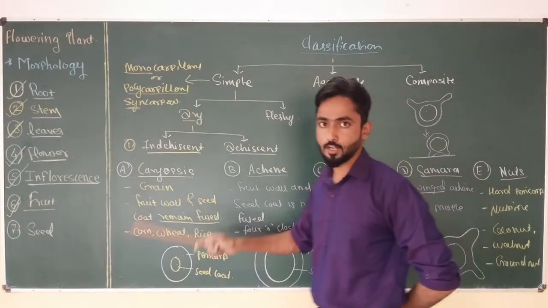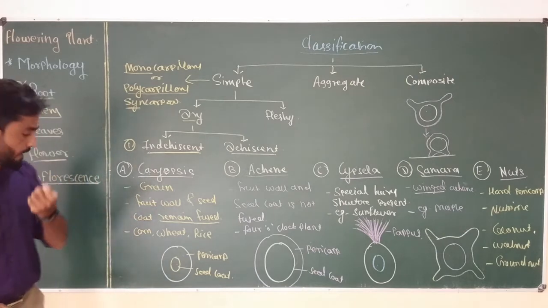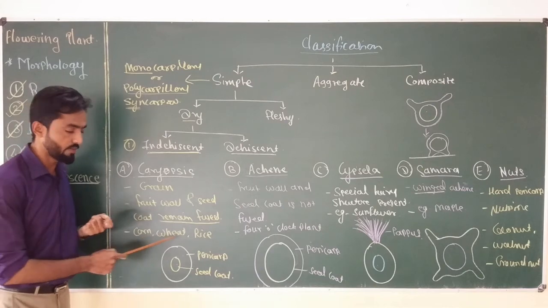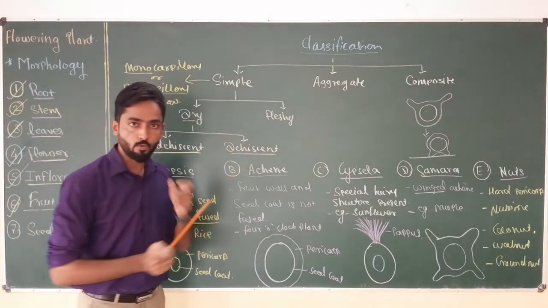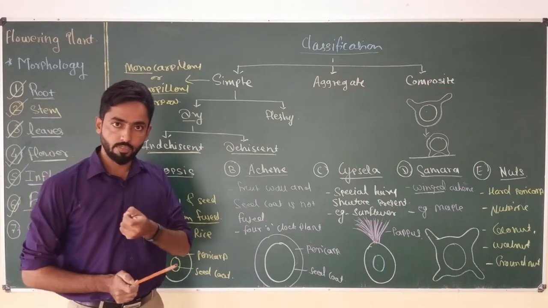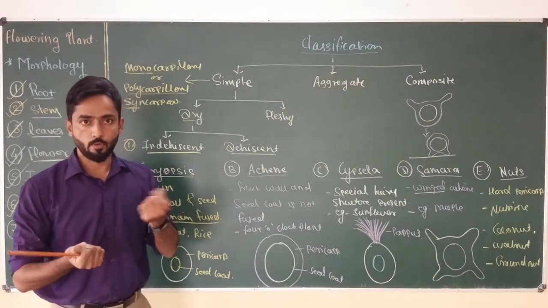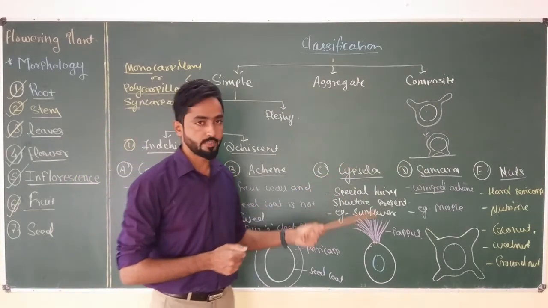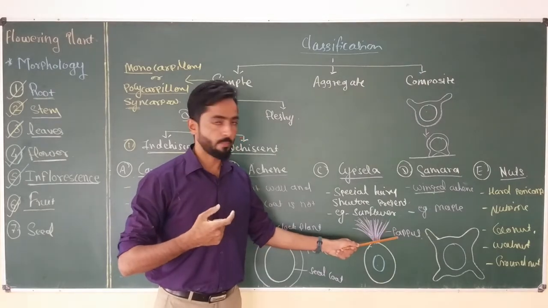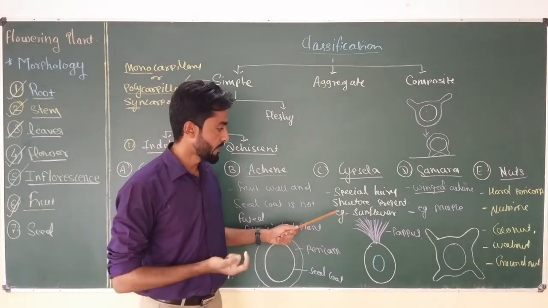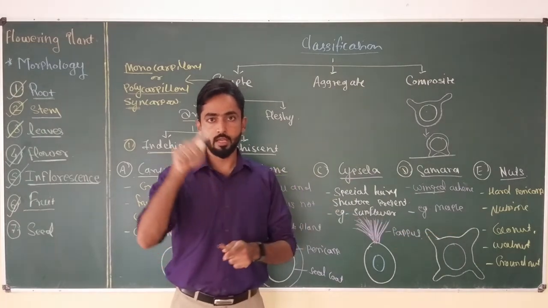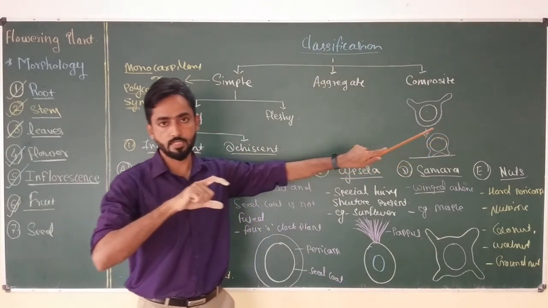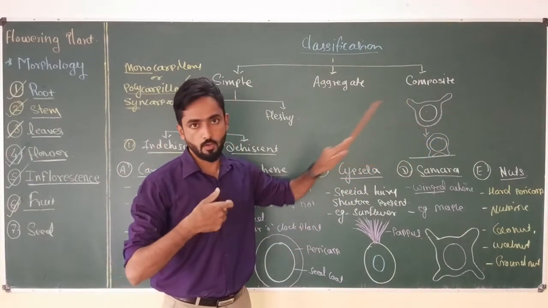In case of Caryopsis, also called grain, the pericarp is very strongly fused with the seed coat. Okay, examples are corn, wheat, rice grain. In case of Achene, the fruit wall is loosely connected with the seed coat. We can easily remove the seed from the pericarp. An example is the 4 o'clock plant. Then in case of Cypsela, the fruit has a special structure called pappus which helps in dispersal of the seed. Example is sunflower. In case of Samara, winged pericarp is present around the seed. Sometimes these wings are present on one side of the seed which helps in auto rotation of the fruit when it falls on the ground.